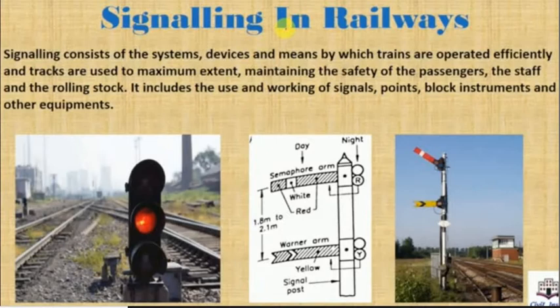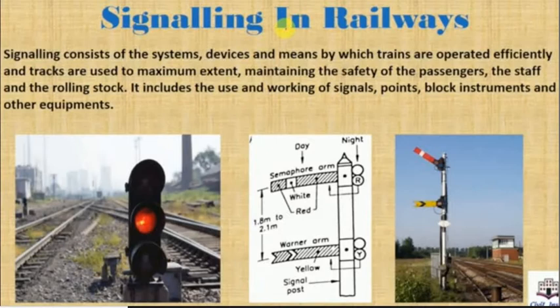Okay, so it is provided on the basis of location, and on the basis of operational and functional characteristics. So the signals in railway have different functions and different characteristics. The question on different types of signals in railway usually comes in the exam for 6 marks. If you see last year's question paper or before that, you will find this question: what are the different types of signals in railway? So we will see one by one the different types.